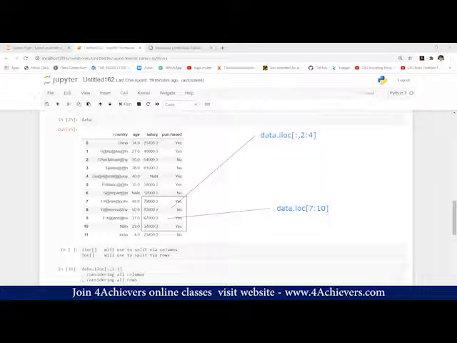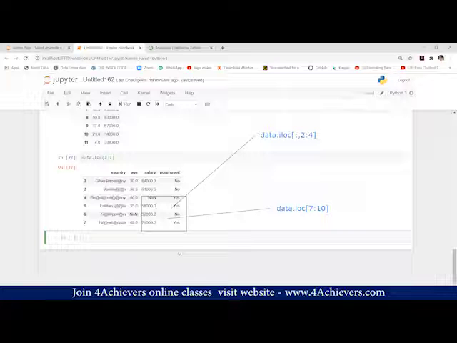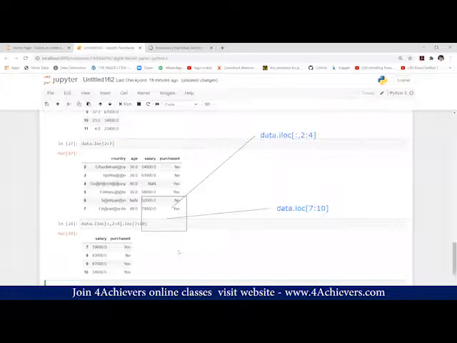We'll check this. Data.iloc colon, comma, 2 to 4, then .loc, as data is already there so we don't need to mention it again, 7 to 10. You can see the answer. Same answer we are getting.